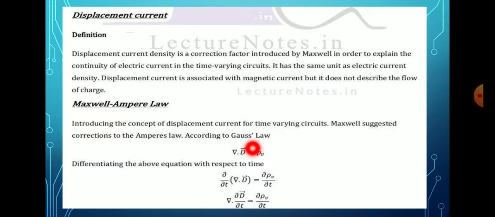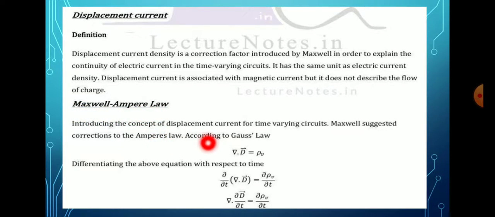We have to see the derivation of Maxwell's Ampere's law. Introducing the concept of displacement current for time-varying circuits, Maxwell suggested a correction to Ampere's law according to Gauss's law. Maxwell added a term and corrected Ampere's law, and the equation is called Maxwell's Ampere's law.